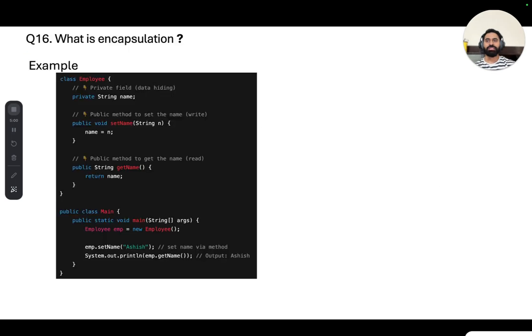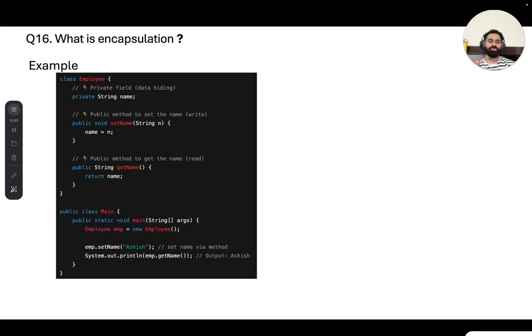Now let me explain why encapsulation is important, because this can be another question which I have not mentioned here. Why is encapsulation important? See, encapsulation is important because it provides data hiding. It provides security, controlled access, reusability, and flexibility.